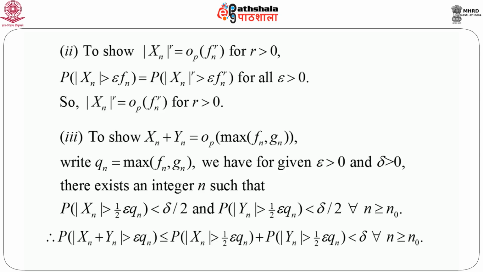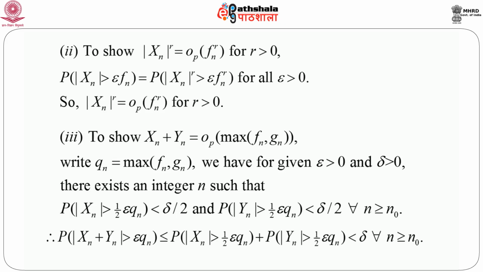Now, to show the last result, that is the sum of the sequence of random variables, Xn plus Yn equals small o_p of maximum of fn, gn, let us write qn equals maximum of fn, gn. Then we have for a fixed or given epsilon greater than 0 and delta greater than 0, we can always find an integer n naught such that probability modulus of Xn greater than epsilon qn by 2 is less than delta by 2, and the same thing, that is probability modulus of Yn greater than epsilon qn by 2 is less than delta by 2 whenever n is greater than or equal to n naught.